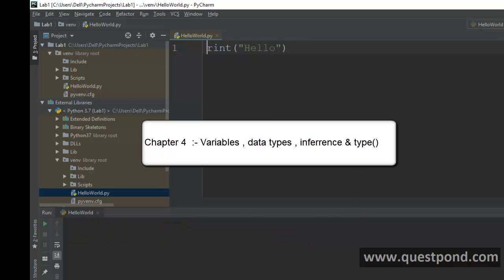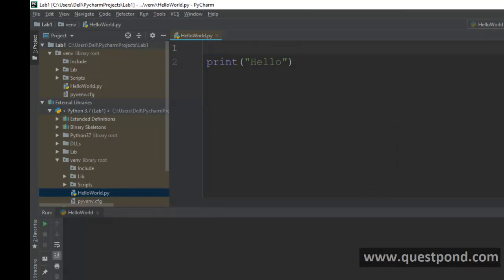When you talk about application programming, or when you talk about programming, one of the very important things in programming is you would like to store the values of your data into some temporary place, and that is termed as a variable. So in Python, if you want to declare a variable, you have to just say x is equal to 10. So this sentence out here creates a variable x with the value 10.